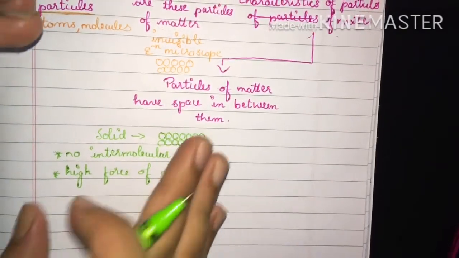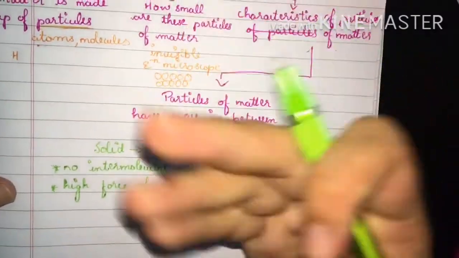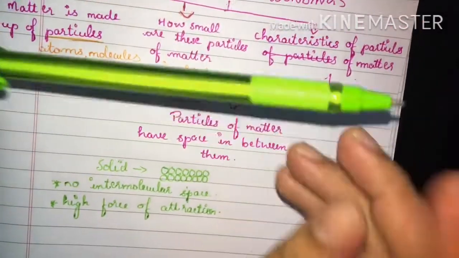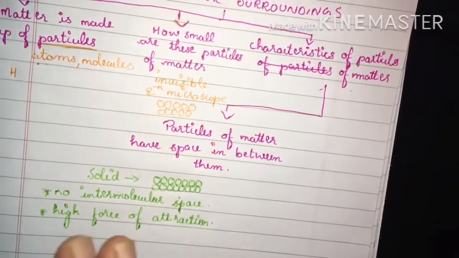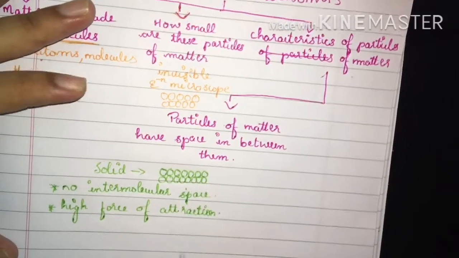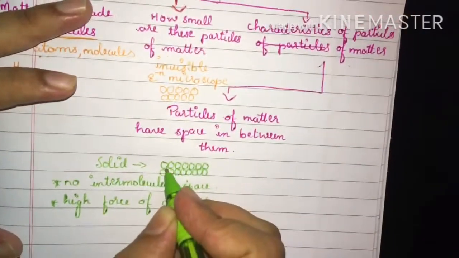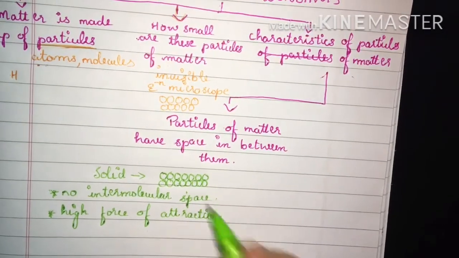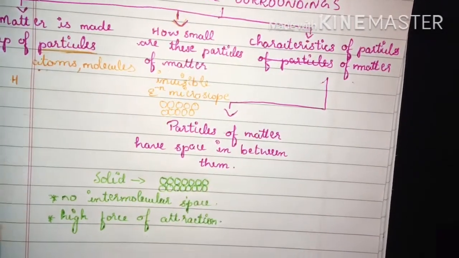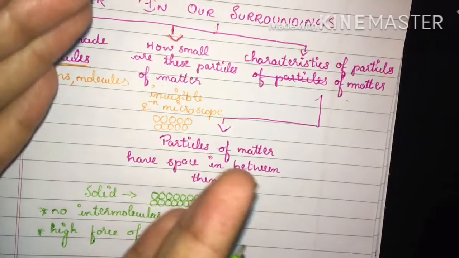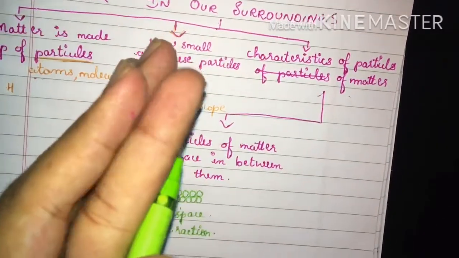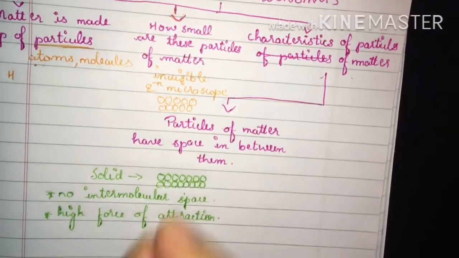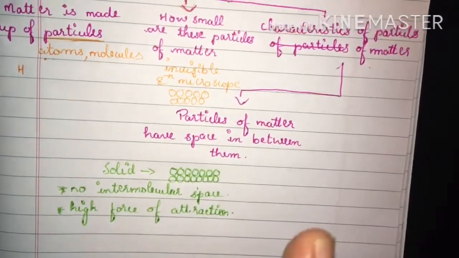For example, books, pens, and bricks are all solids. Since there is no intermolecular space, obviously they will be tightly packed with each other, so they will have a high force of attraction.